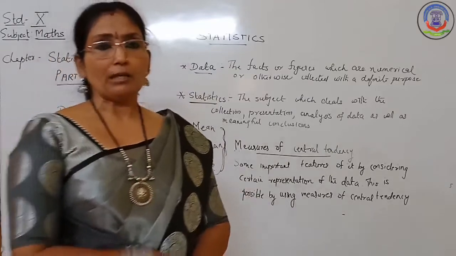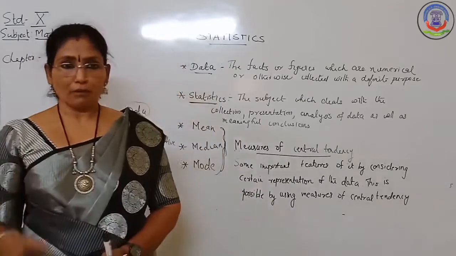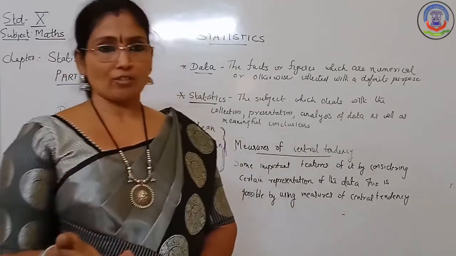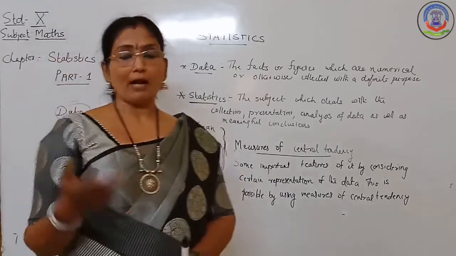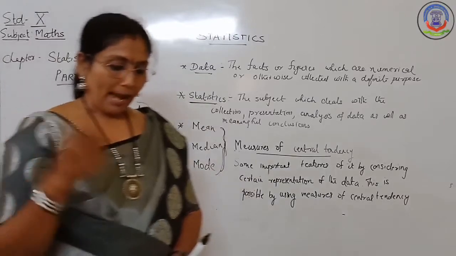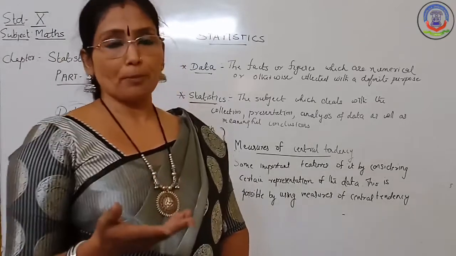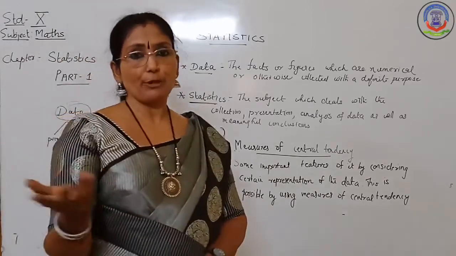Every day we come across a lot of information in the form of facts, numerical figures, tables, graphs, etc. These are provided by newspapers, television, magazines and other communication sources.